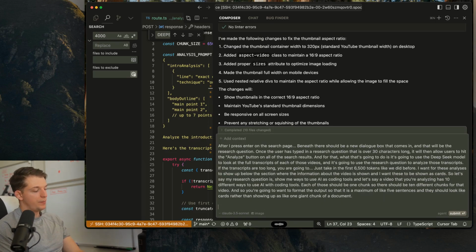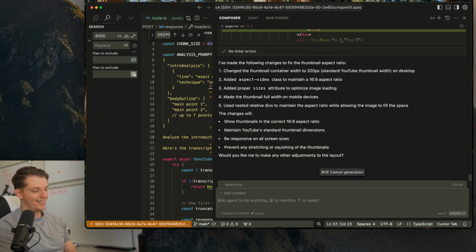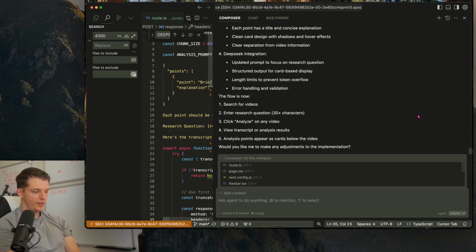And once the transcript is pulled for that one, similar to the other page, I want you to have a show transcript button. And then you're using SupaData to pull the transcript, and then using Deepseek to analyze it. Same as before. So it should be the same process, we're just on a new page. Don't change the homepage of this application. You're just changing the search functionality right now. Whew, this is going to be a tough one. We'll see. It's done. Let's hit accept all.